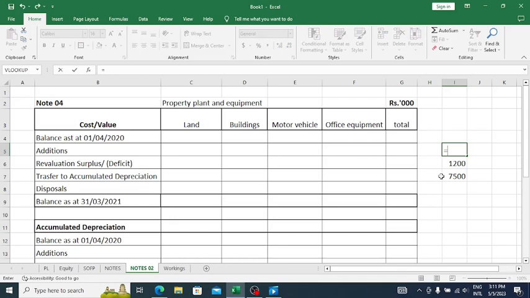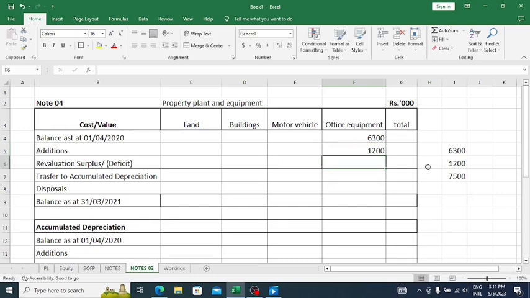Then the opening balance should be 7500 minus 1200, 6300. It is as simple as that. The opening balance of the office equipment is 6300, in addition 1200, right? So that is how 7500 comes. I think you can understand that.